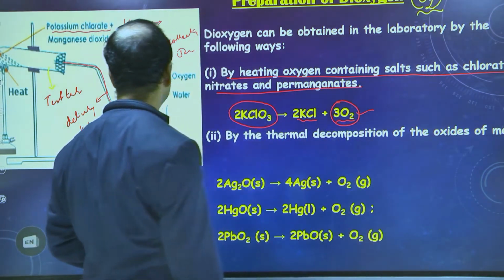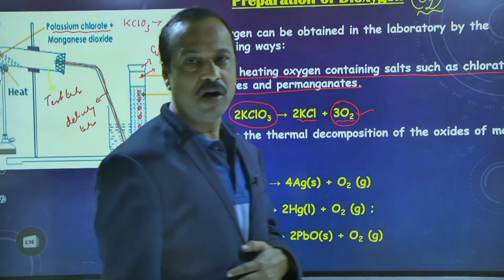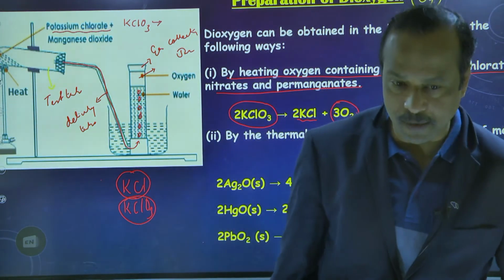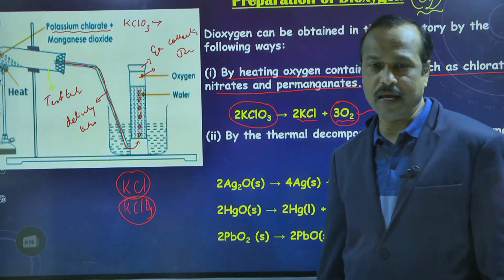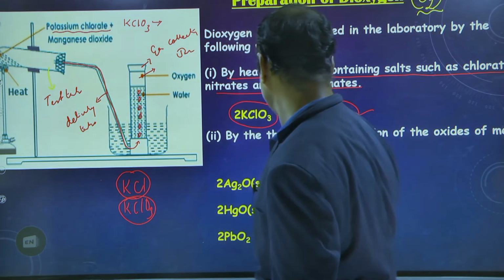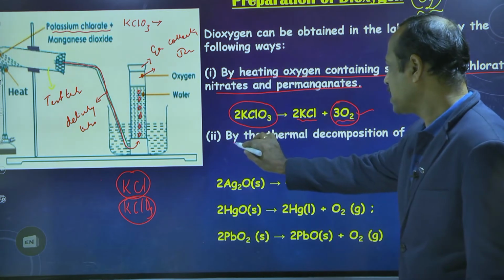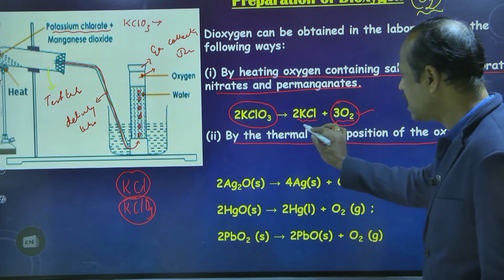Oxygen. So this is one of the ways of preparing oxygen gas in the laboratory. Is this clear? Yes, sir. Right. Now let's go to the second method. The second method is also similar, by the thermal decomposition of the oxides of metals.